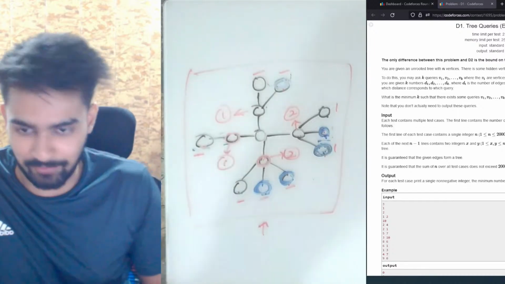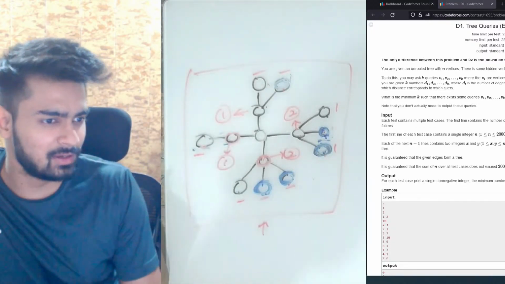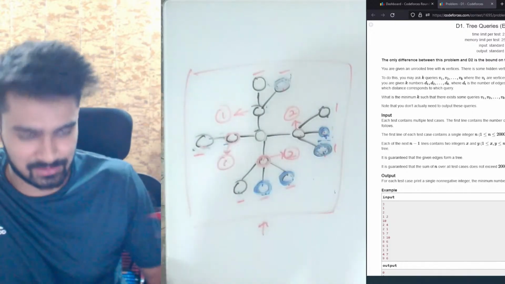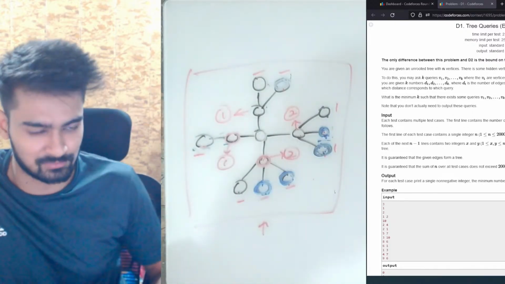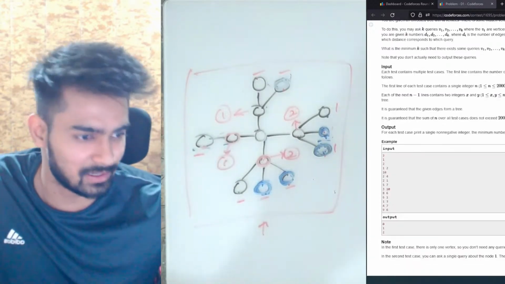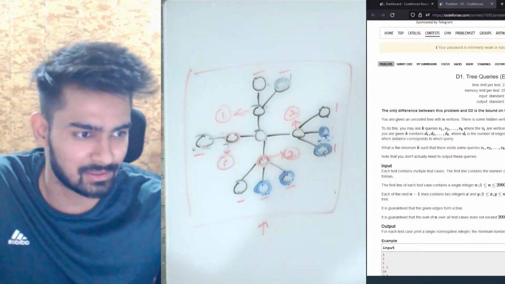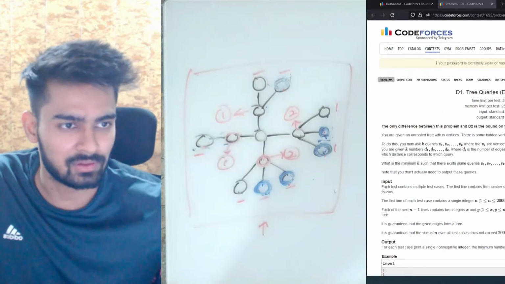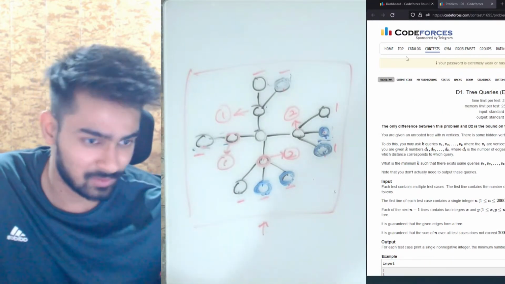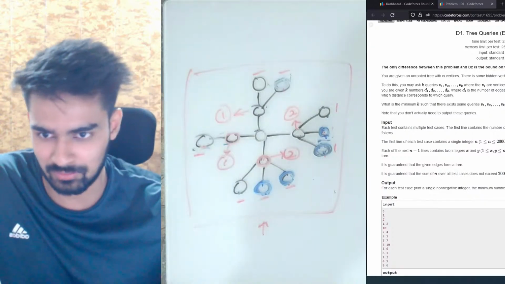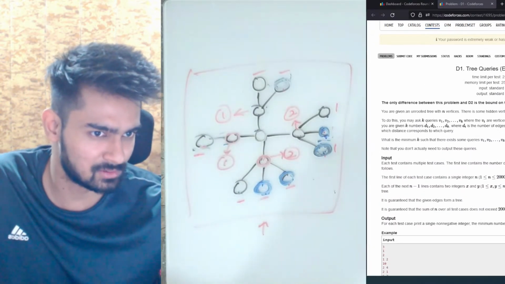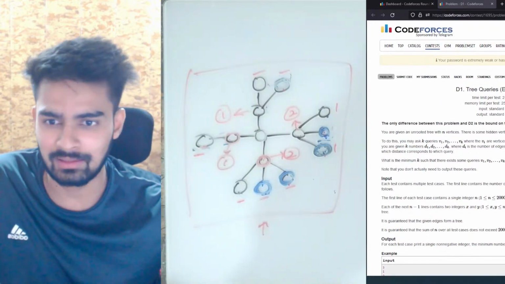For some reason it is giving me a wrong answer. I did look at Demoralizer's code, and it is pretty much the same code. He just does a DFS instead of doing it through degrees. But there is a slight difference, and obviously that is the reason why I'm getting a wrong answer, but I don't understand the reason behind that. So if someone is able to figure out the mistake in my code, they can let me know in the comments. I'll check them out, and if they can explain to me why it is not working. Okay, I think that's it.